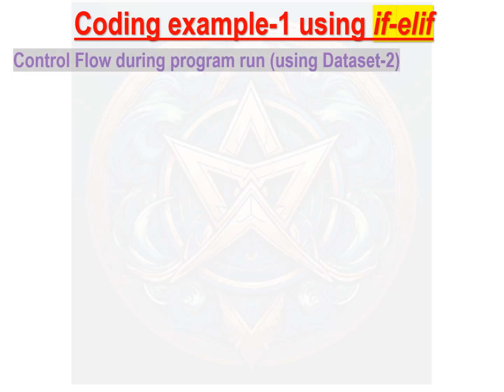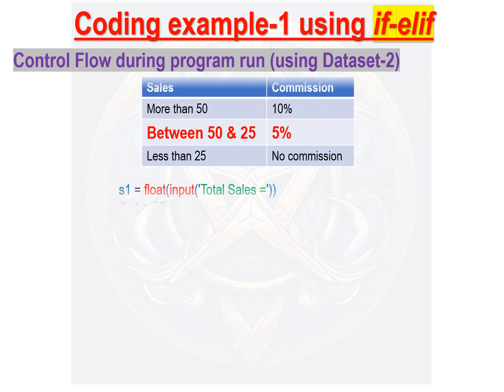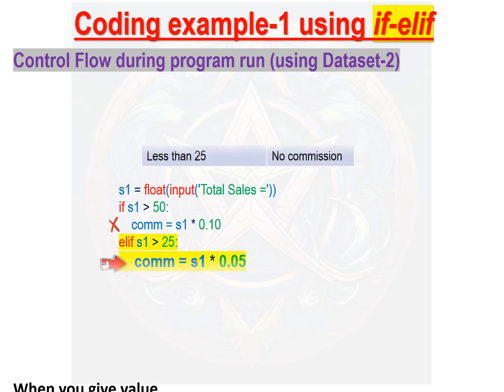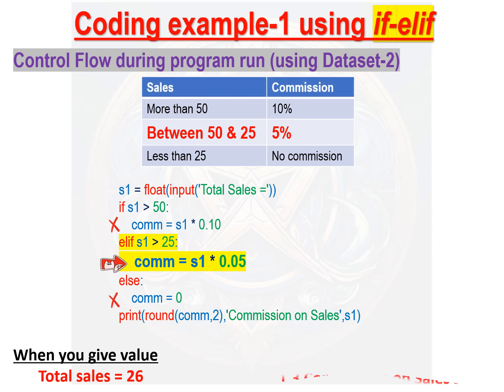Now, take the case using data set 2. When you input total sales equals 26 and store it in variable S1, it is clear from code that the second condition S1 greater than 25 becomes true. So, the statement written after elif will be executed. Hence, you get the output 5% commission on sales 26.